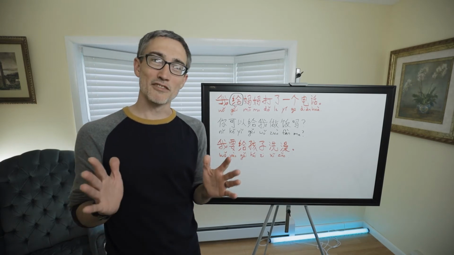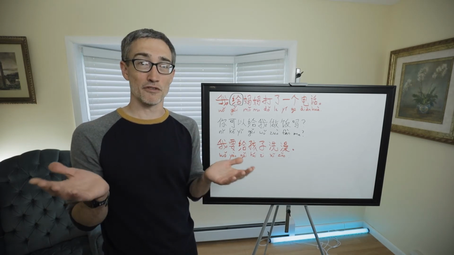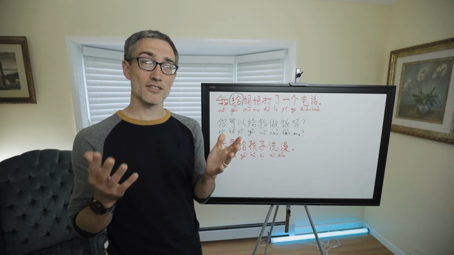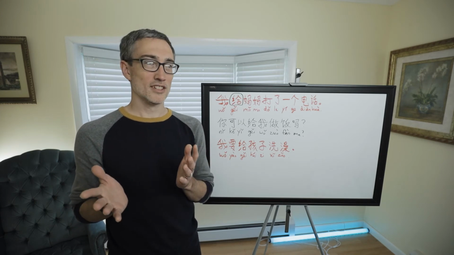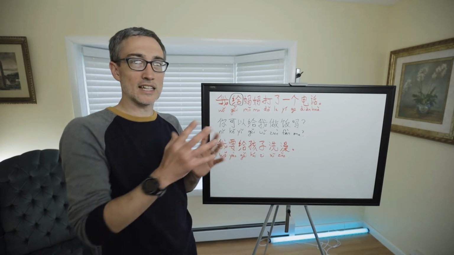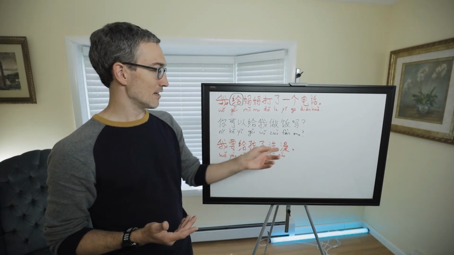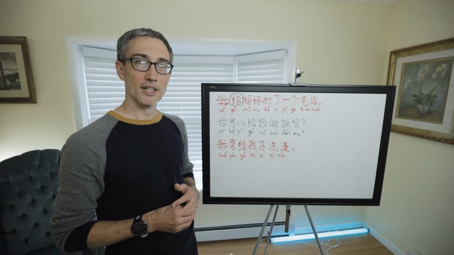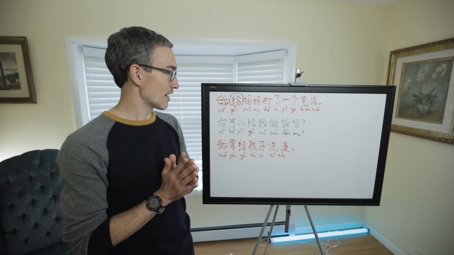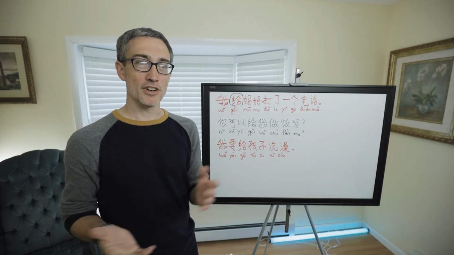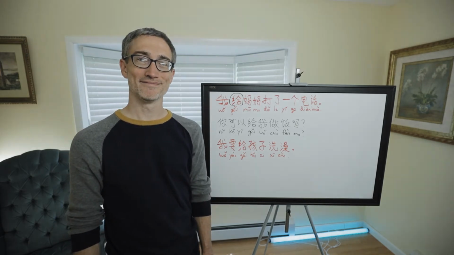So that's a lot there. It's okay if you don't fully get it. The main thing from this video is for you to understand the prepositional phrases using 给. And so yeah, give it a shot. Do your exercises. It's okay if you choose the wrong verb. Just try to get the idea. You could use these as a launching point to slightly different ideas. Instead of bathing, it could be something else that you make the child do. So anyway, there are ways you can launch off of these sentences or other examples I gave. So there you go. In the next video, we're going to talk about 对.